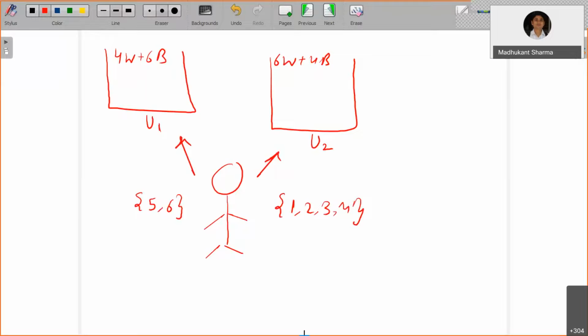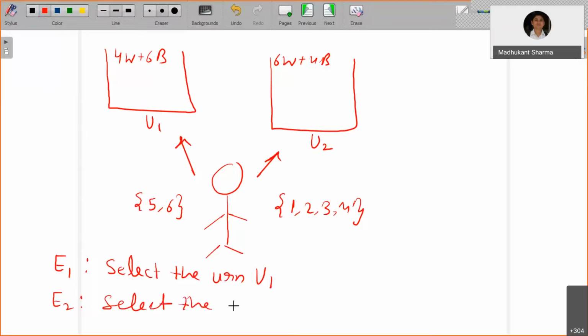Let E1 be the event that you select urn U1, and E2 the event that you select urn U2. Only two possible cases.